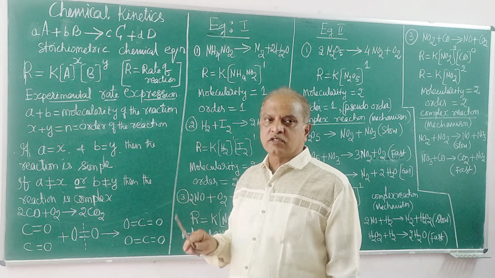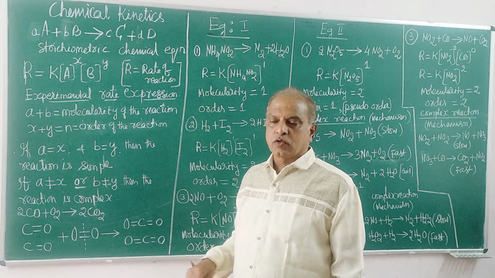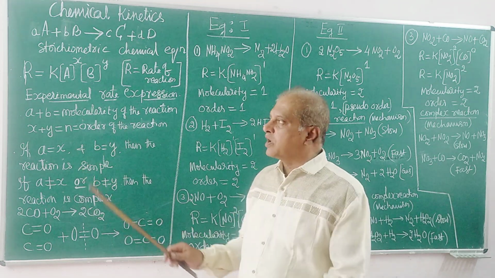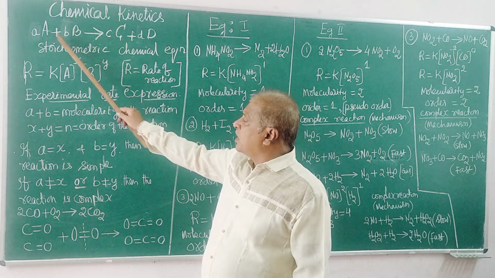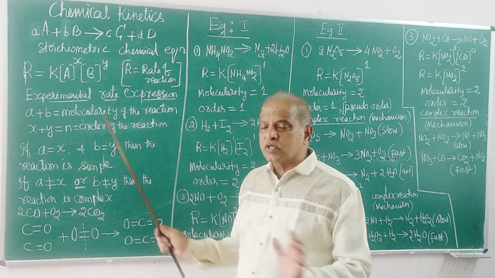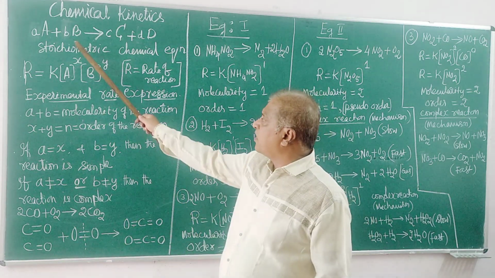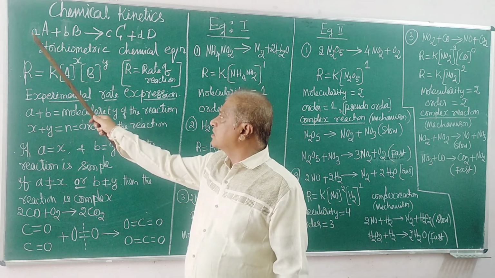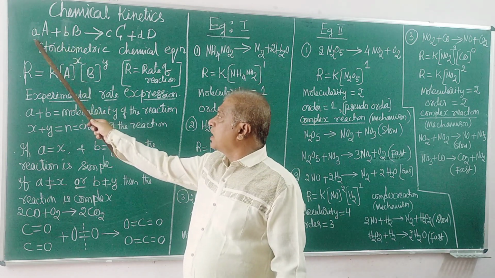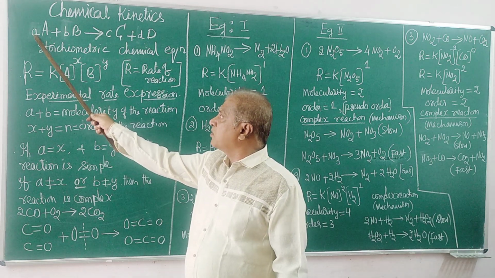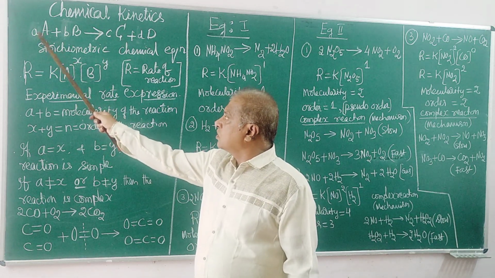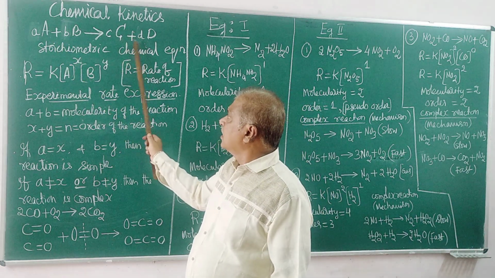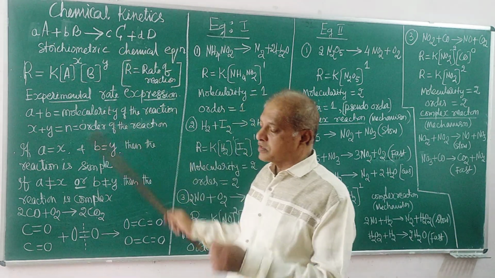Those chemical bonds are present in molecules. Those molecules come closer for a chemical change. How many molecules? That is, what is the minimum number of molecules required to come closer for a step of reaction to take place? Those are written over here. This is the number of molecules for the step of reaction. So with these numbers, when you balance it, it is called a stoichiometric chemical equation.